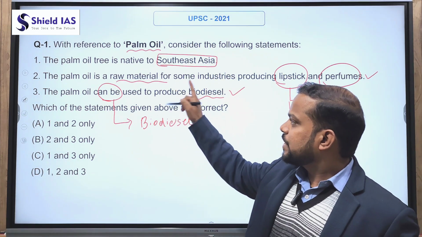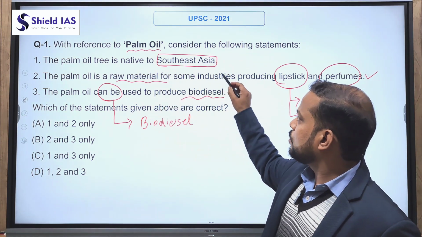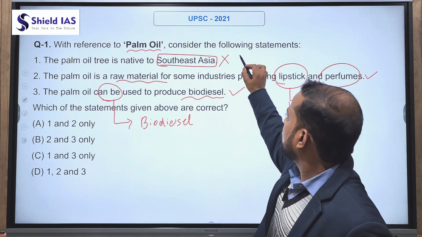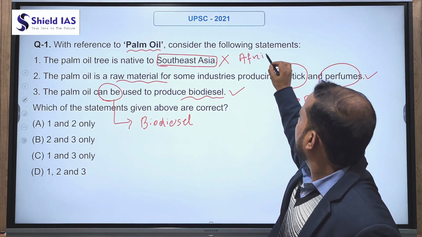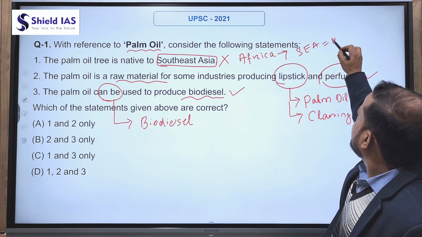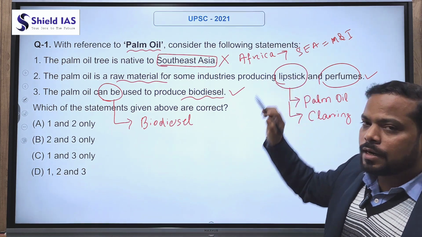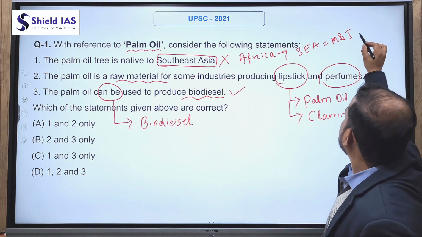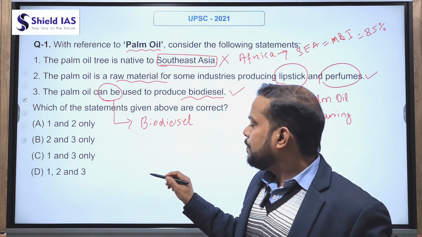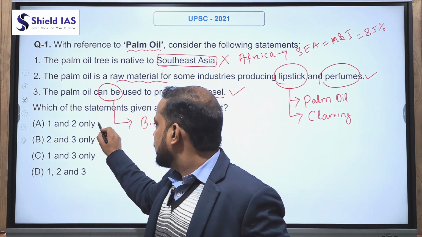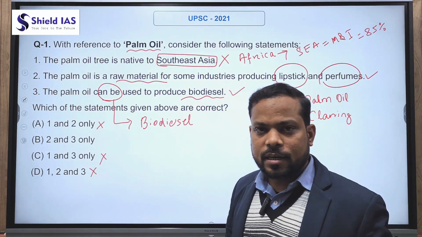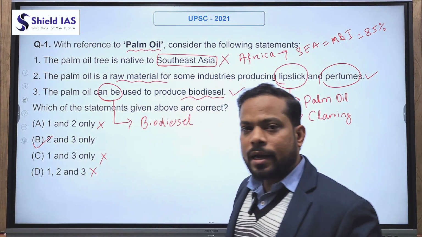Now read the first statement. It says that the palm oil tree is native to Southeast Asia. It is incorrect because the palm oil tree is native to Africa. Later it was brought to Southeast Asia, especially Malaysia and Indonesia. And both Malaysia and Indonesia produce almost 85% of palm oil and export across the world. Hence, if we eliminate option 1, it is available in A, C and D. So here the correct answer is B, that is 2 and 3 only.